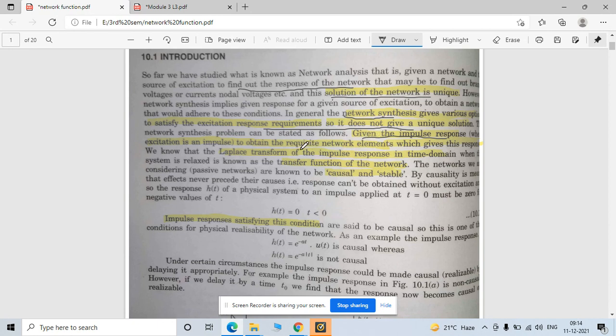There are different characteristics for L and C components when sudden impulses happen to the circuit. So, given the impulse response, where the excitation is an impulse, to obtain the requisite network element, we know the Laplace transform of the impulse response in the time domain.